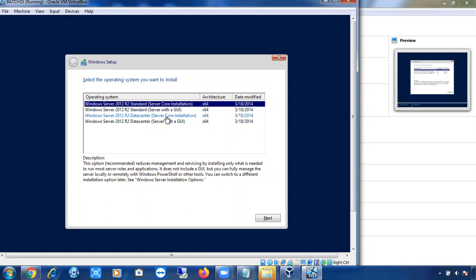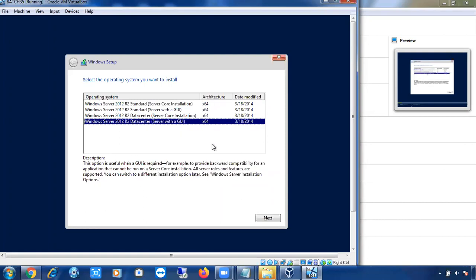Don't use the core installation. You will get only a command prompt, and you cannot access that machine. So select the server with a GUI option so that you can access the server regularly. I'm selecting data center with the GUI option, the fourth option. You can select either the second option or the fourth option, both are GUI options. Okay, go next.